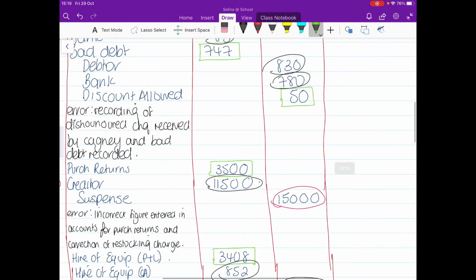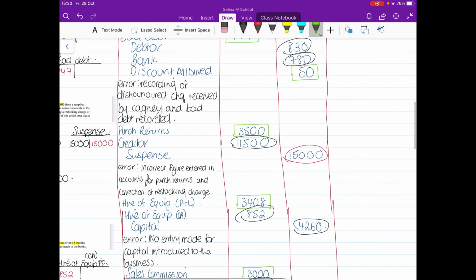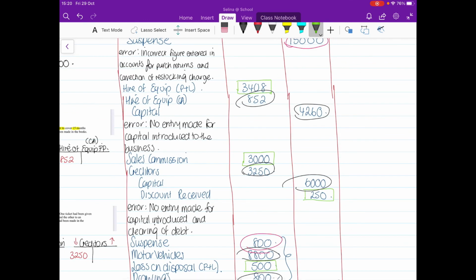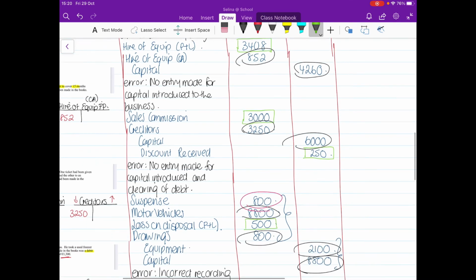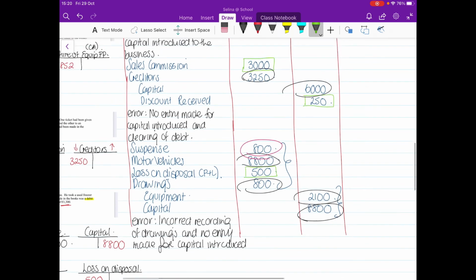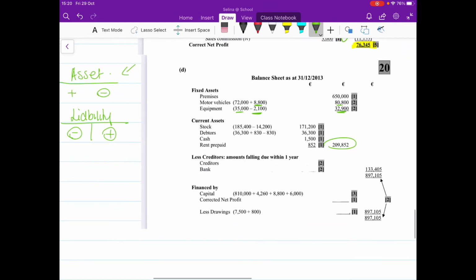Flicking back up here, where did we have creditors? So we have one here, 11,500 on the debit side. We also have another 3,250 on the debit side. So they're both going to be subtracted. And then we have, that's it actually. So we've got two. And they're on the debit side, which means that we need to take them away.